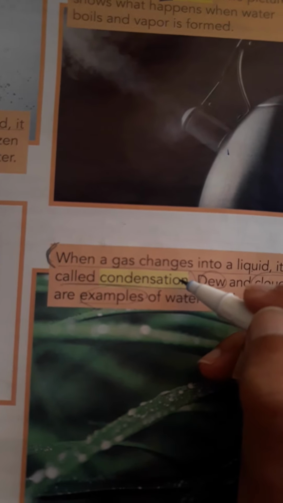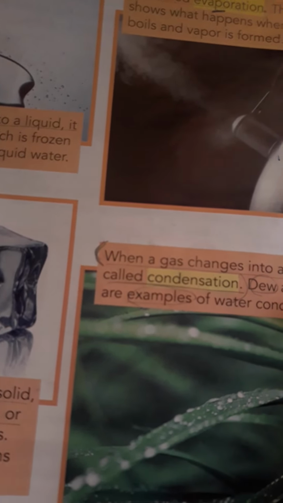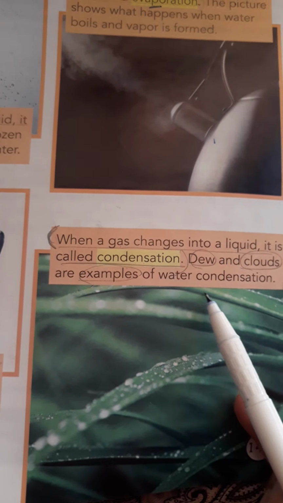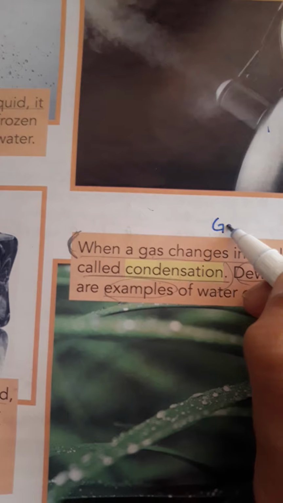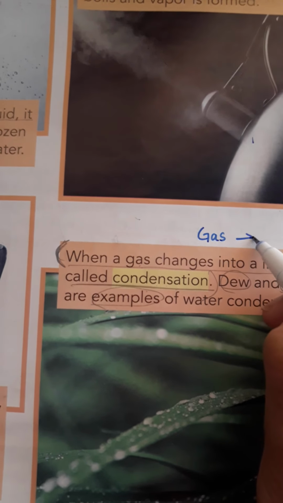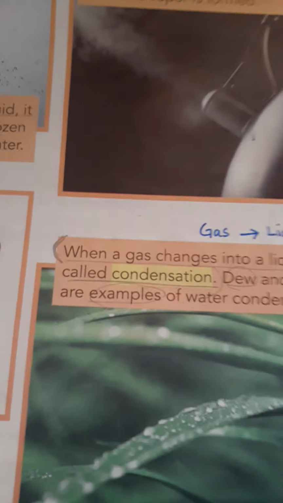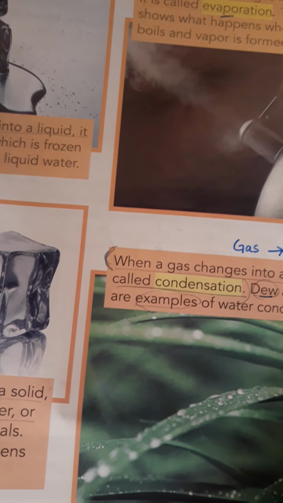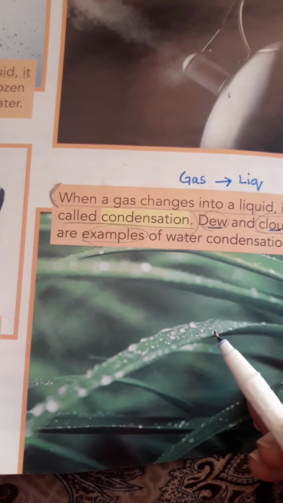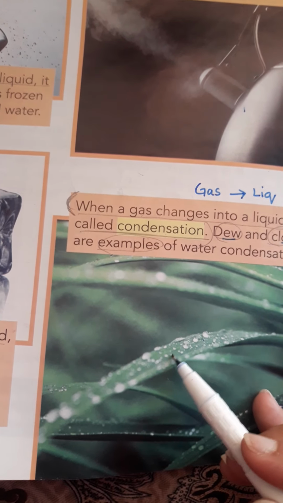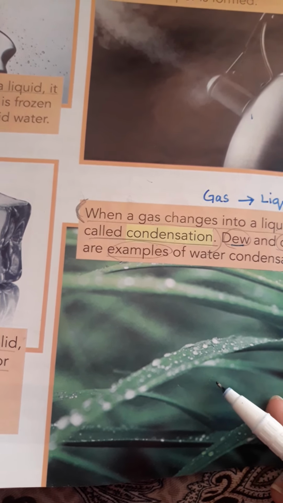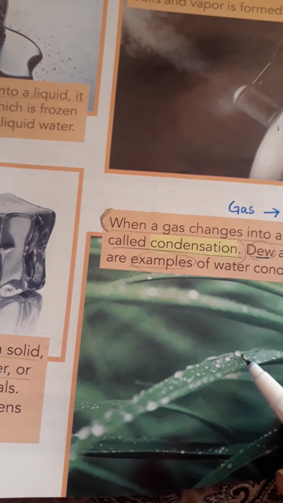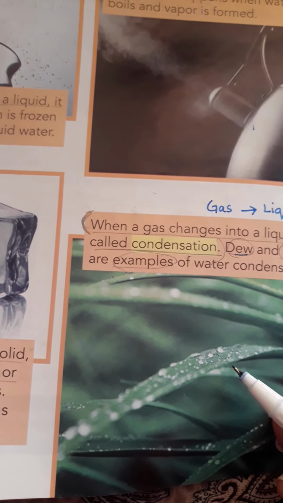The last definition is condensation. Condensation means to convert, to condense. When a gas changes into a liquid, it is called condensation. Dew and clouds are examples of water condensation. When the state of any kind of matter changes from gaseous state to the liquid state, this is called condensation. Example is dew and clouds. This is the dew on the leaves of a plant. You can see the dew drops over here in the morning. The process by which the gaseous water is converted into the liquid state is called condensation.